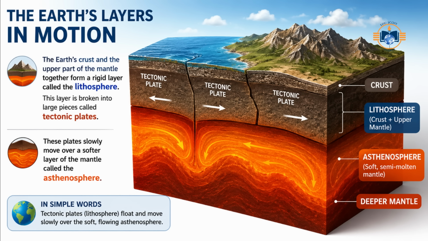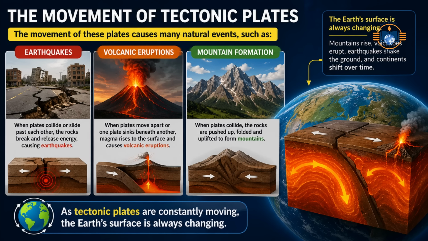Why is the Earth's interior important? The Earth's crust and the upper part of the mantle together form a rigid layer called the lithosphere. This layer is broken into large pieces called tectonic plates. These plates slowly move over a softer layer of the mantle called the asthenosphere. The movement of these plates causes many natural events, such as earthquakes, volcanic eruptions, mountain formation. This is why the Earth's surface is always changing.